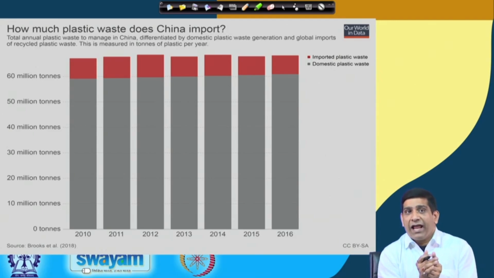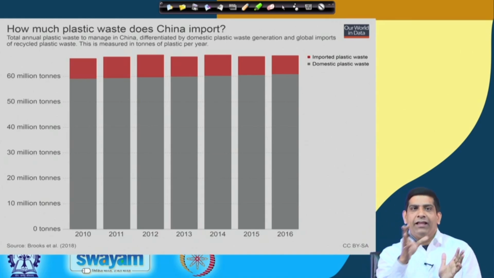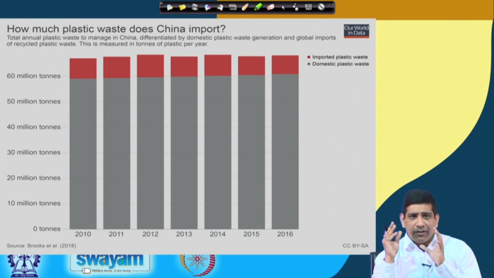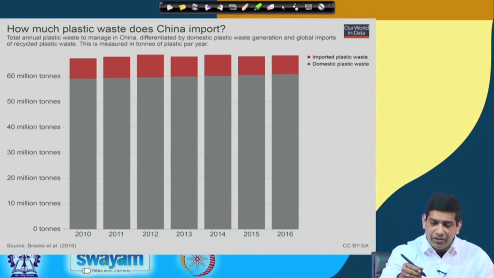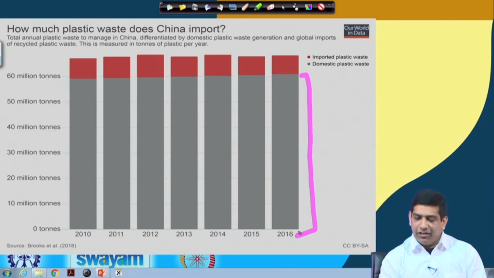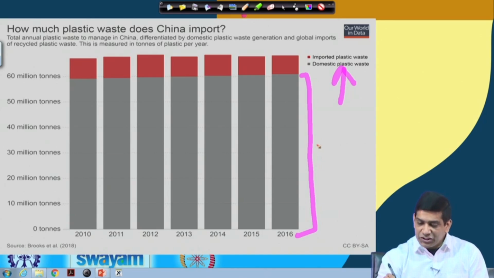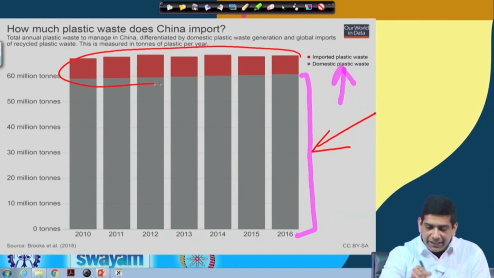And that's because, if you follow the global economy, from the 1980s onwards most of the manufacturing has shifted from other countries to China. So China is the place doing most of the manufacturing for the world. That's where the demand for recyclable plastic was. But now, as you can see in this particular graph, China by itself is producing lots of domestic plastic waste. Since China is producing lots of domestic waste by themselves, they think, why should we take this dirty plastic now?